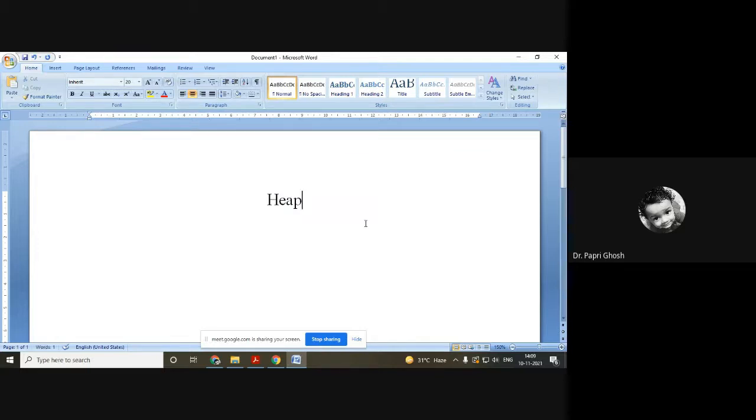Okay. So we'll start from the heap. So what is heap? This is the first question. Have you gone through the heap in your data structure and algorithm part in your BTech? Did you remember anything regarding heap? Anyone?